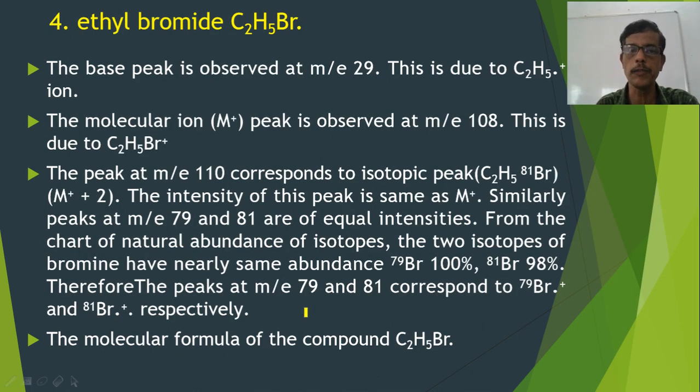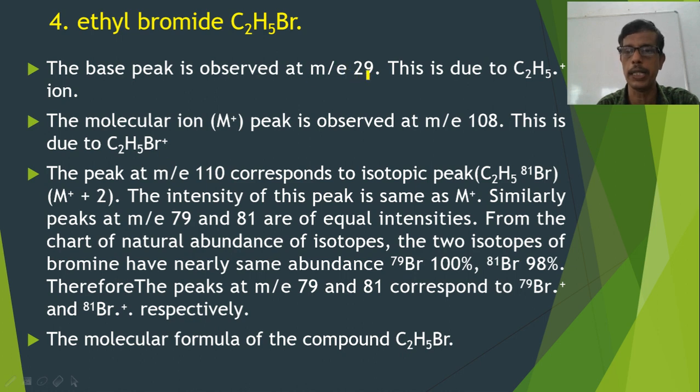We will move on to the mass spectrum of bromoethane or ethyl bromide. And for this ethyl bromide, the molecular ion peak should be at 24 plus 5, 29, plus bromine atomic mass is 79. So 24 plus 5, 29 plus 79 makes it 108. And this is not the base peak, because the peak of highest intensity is obtained at m/e 29, and this corresponds to C2H5 plus: 12 into 2, 24 plus 5, 29. So this is the most intense peak. Therefore, in the case of C2H5Br, the base peak and molecular ion peak are different.